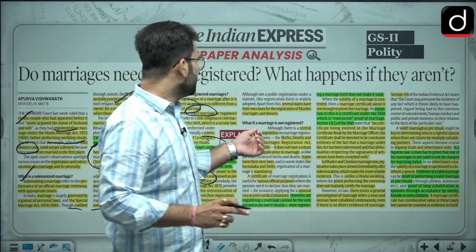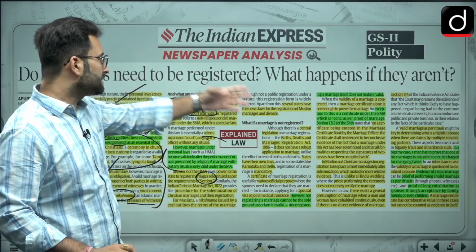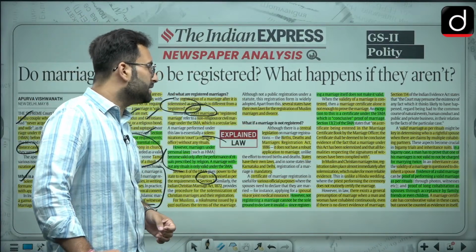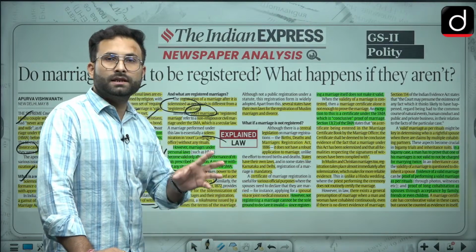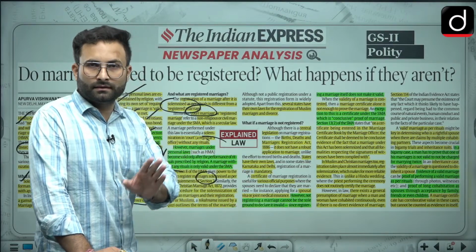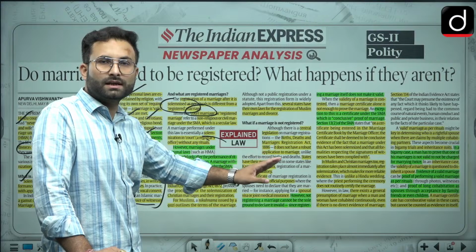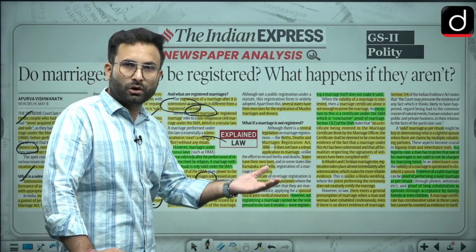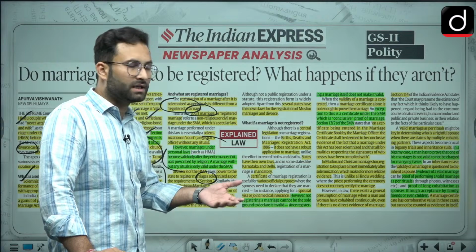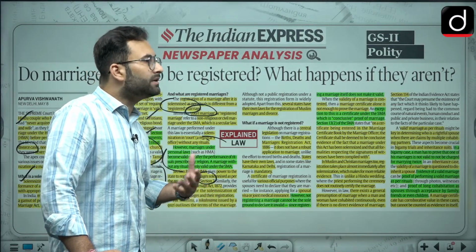Basically, if we are talking about these marriages, there is a central law, the Births, Deaths and Marriages Registration Act 1886, under which there is a robust mechanism for birth and death registrations, but for marriage there is not much given. But if you go to the authorities and ask for the registration of marriage, you can get it. And every state has its own laws.